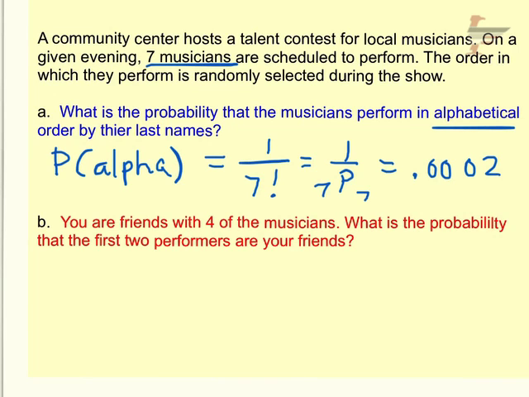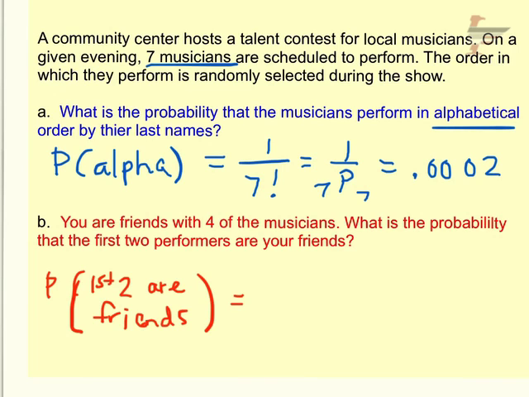Okay, part B says you're friends with 4 of the musicians. What is the probability that the first 2 performers are your friends? So you want the probability that the first 2 are your friends. Okay, so how many ways can you get 2 of your 4 friends to perform first? Now think, does order matter? It does not. If you choose friend A and then B to perform first, or friend B and A, they're still going to perform in the first 2, so it shouldn't matter.